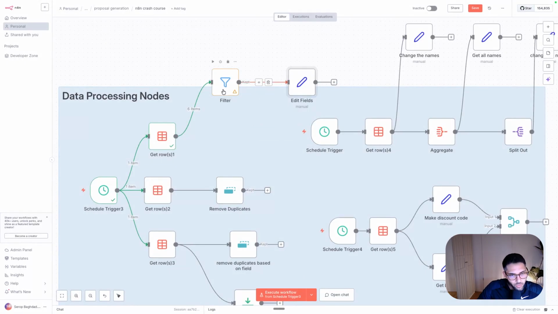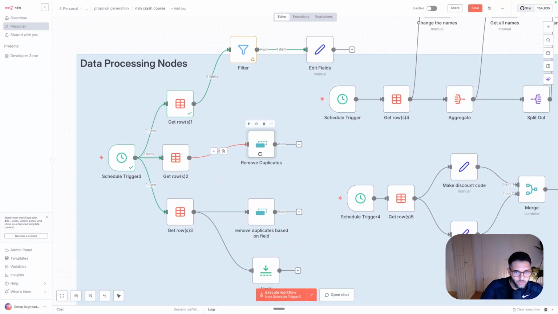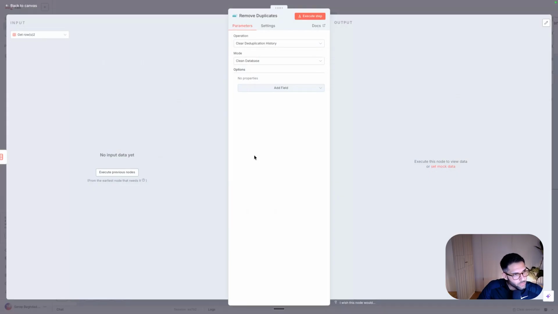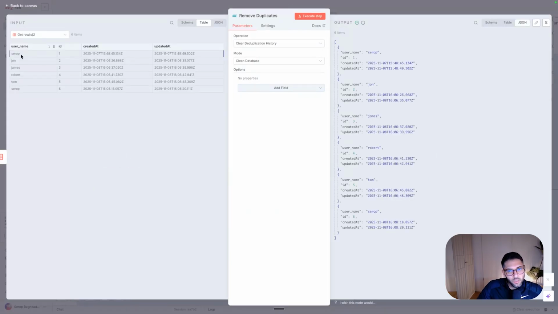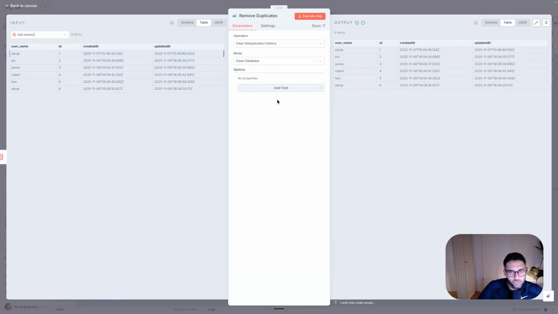We have also another node that is called remove duplicates. As you saw, I added my name twice on intention. So let's have a look here. We have Serap here and Serap here. Once you add this node by default and then you run it, you see that nothing technically happened. And you'll be like, okay, why did this happen? Because this node looks at row level and makes sure that no 2 rows have the same entries everywhere.